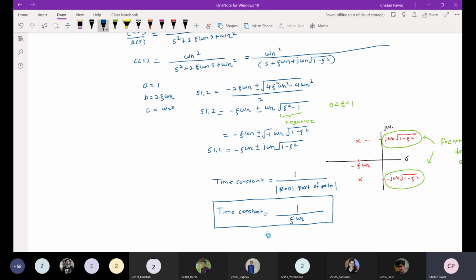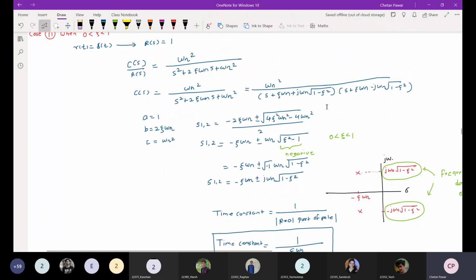One pole, and this will be the second one. So here I will take that particular point.